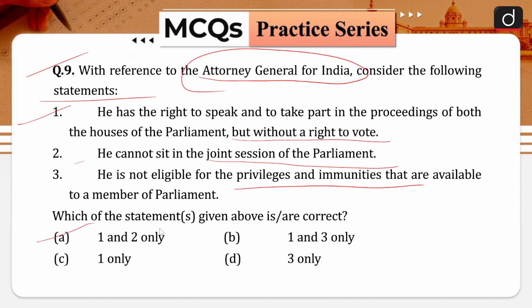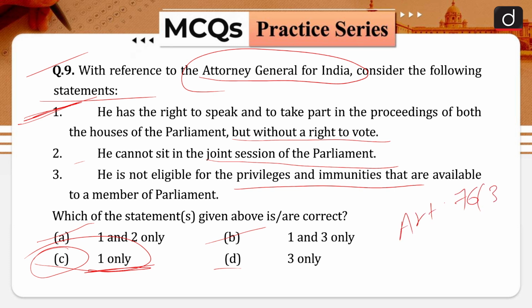Option A is 1 and 2 only. Option B is 1 and 3 only. Option C is 1 only, and option D is 3 only. So yes, statement number 1 is the only one that is correct. So your correct answer is option C. Statement number 1 is only correct. So under the Constitution, Article 76 Clause 3.